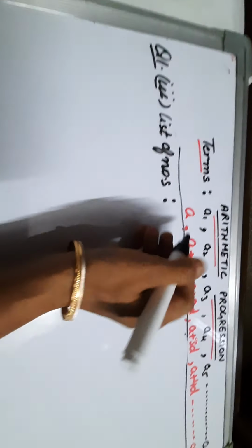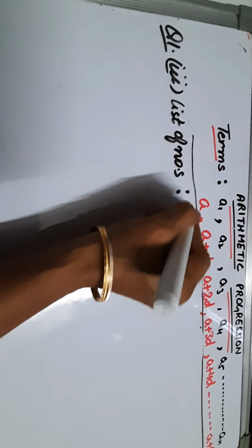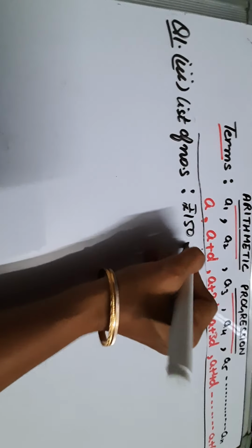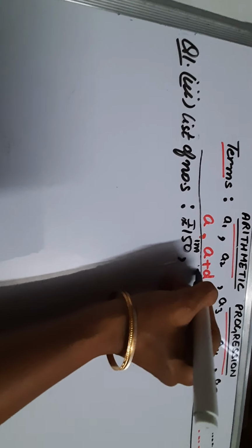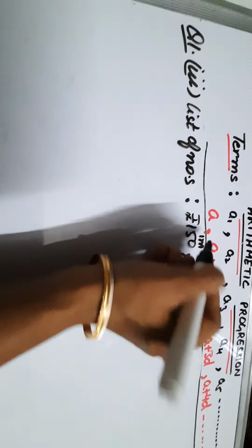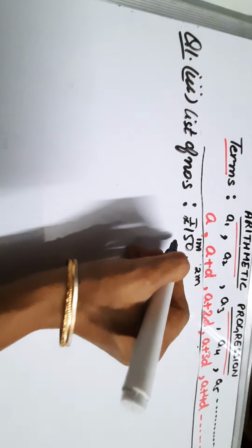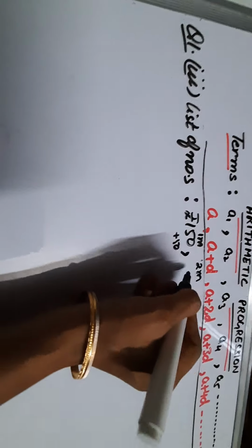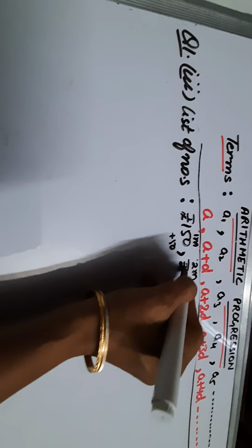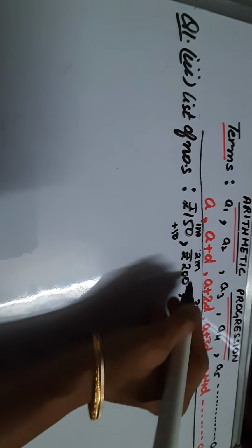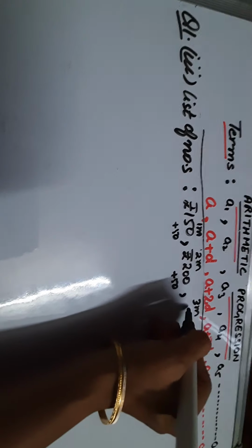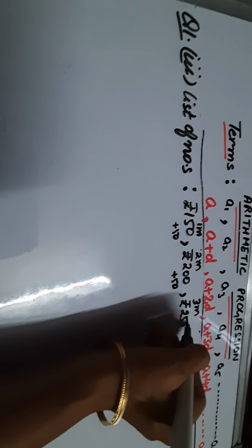So for the first meter we have to pay rupees 150. If we have to dig 1 meter, we have to pay only 150 rupees. But if I want to dig 2 meters deep, then 150 rupees for the first and then 50 rupees more will be added to this. We will pay rupees 200. For 3 meters digging we have to pay again, will add 50, that is rupees 250 will pay.